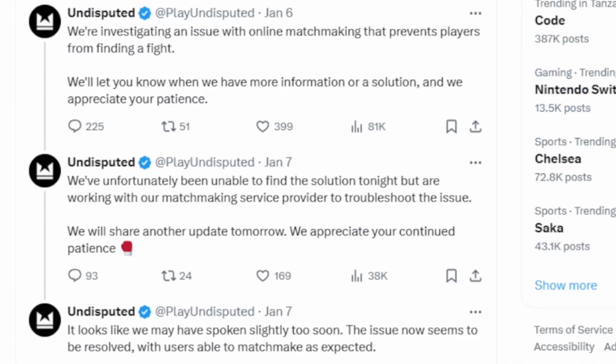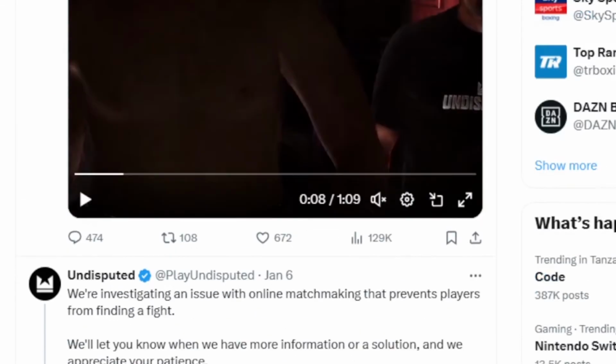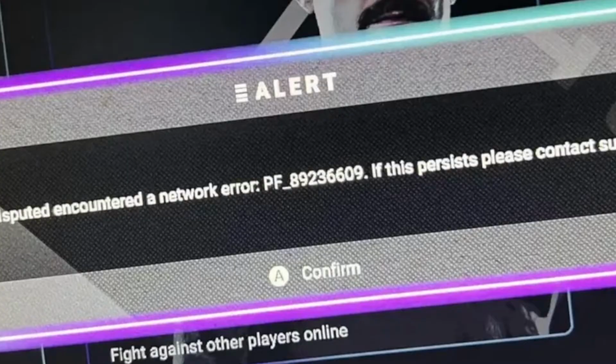server issues. As you can see here, we are investigating an issue with online matchmaking that prevents players from finding a fight. We'll let you know when we have more information or a solution, and we appreciate your patience. And they also announced that the issue was resolved. So they normally announce if there are any server issues.